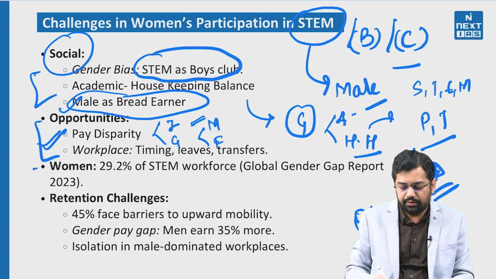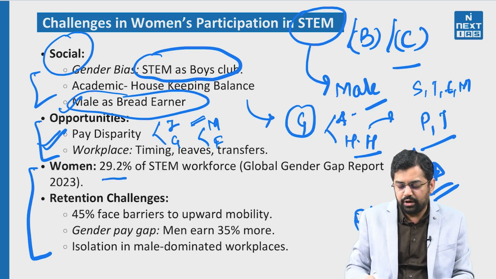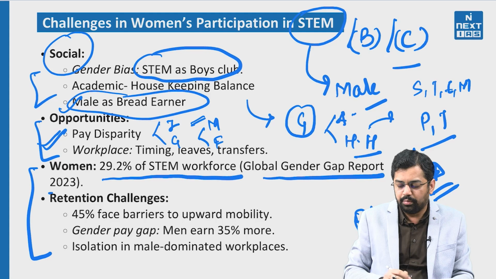So now if I have to substantiate my point with respect to the social and opportunity, here we see that 29.2% of the STEM workforce is going to be women according to the global gender gap report. So there is going to be a lot of gap, because only 30% of the STEM workforce is going to be women.